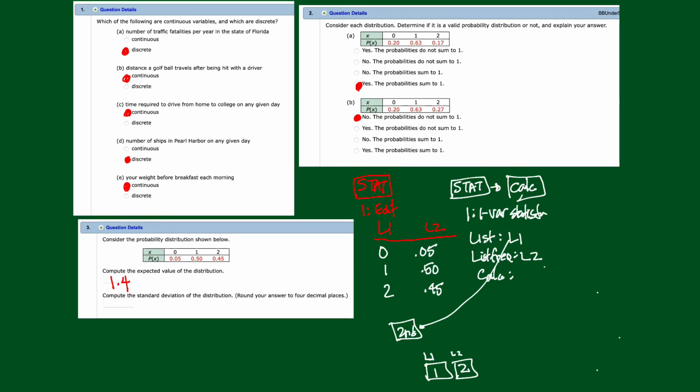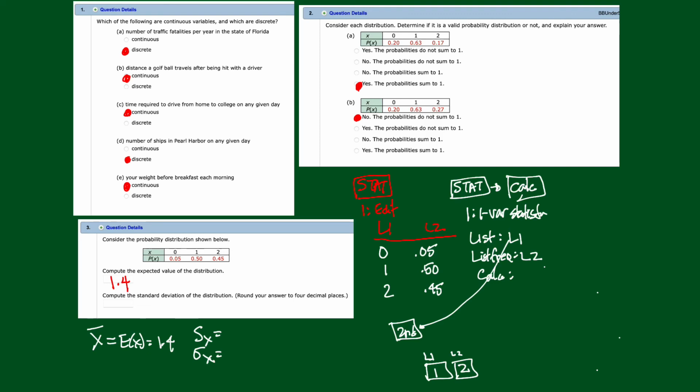Now what comes up? You see this X bar? That's the expected value, right? That turns out to be the expected value of X, and it's 1.4, right? So we did it by hand. The calculator does it for us. But now you also want, all right, we have to be careful here. There's an S sub X, and then there's a sigma sub X.